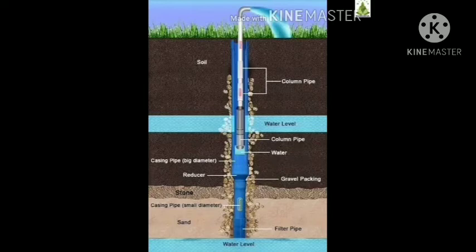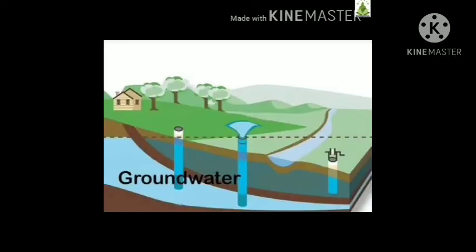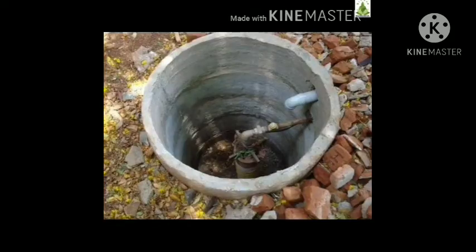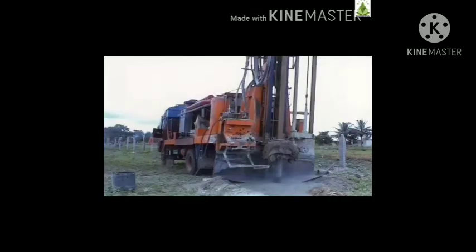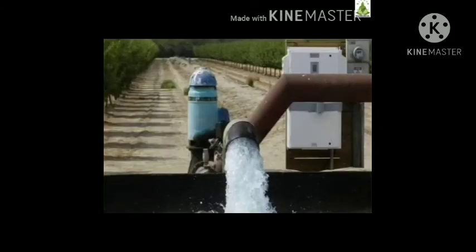Students, in the recent systems of water storage, the second one is borewells. In the past, wells were dug for obtaining water under the ground, but it was not possible to draw deep-seated groundwater. So, borewells are dug for this purpose. The opening of the wells is also very small these days. A machine digs directly deep, and with the help of electric pumps, water comes through pipes directly into the taps.